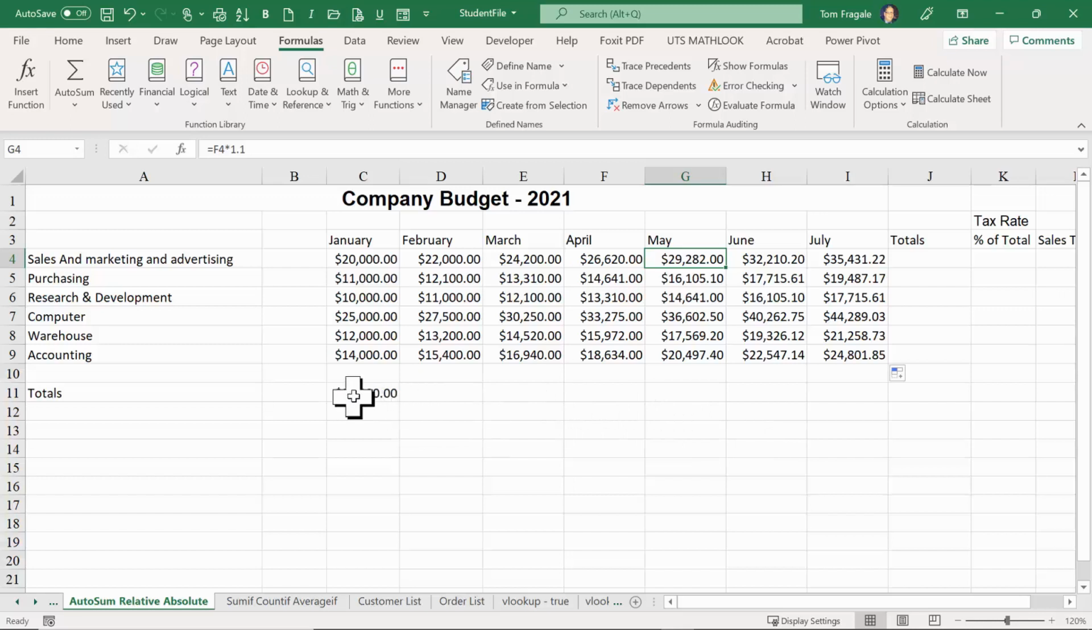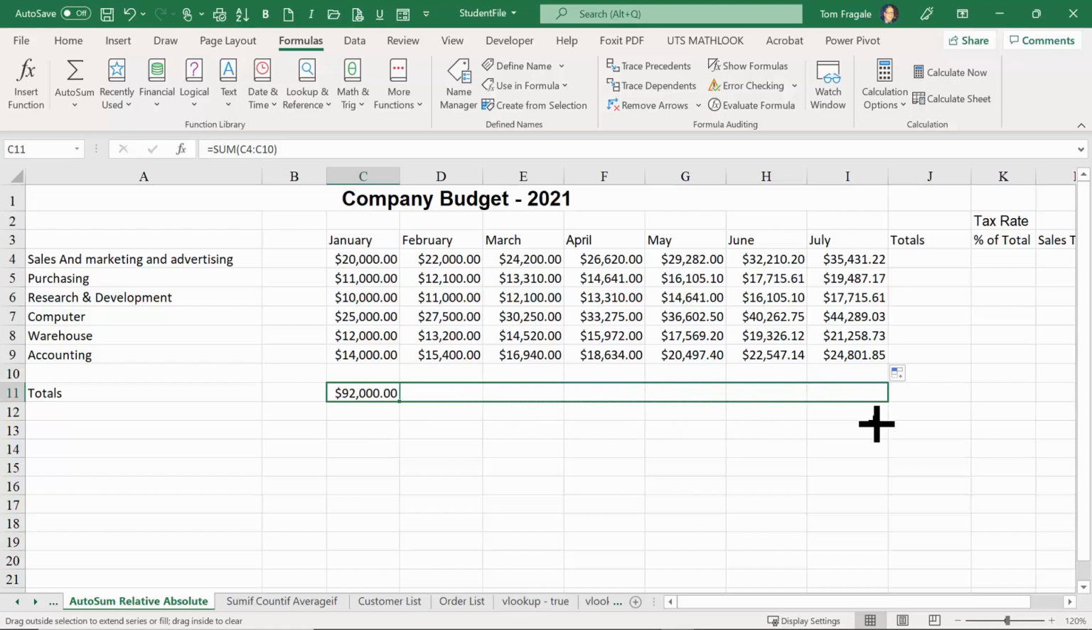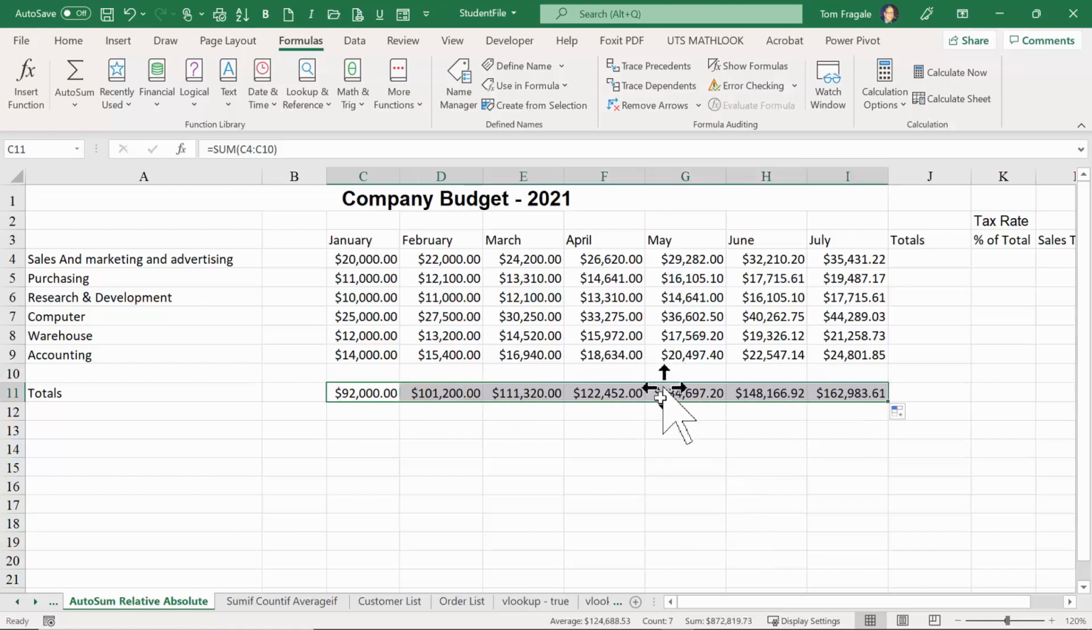So let's click on this cell. Before we did it with the AutoSum, and it says sum C4 through C10. So I'll get the black cross and drag it over to the right. Each of those filled in. So the next one over says sum D4 through D10. The next one over says sum E4 through E10. So those are relative formulas.